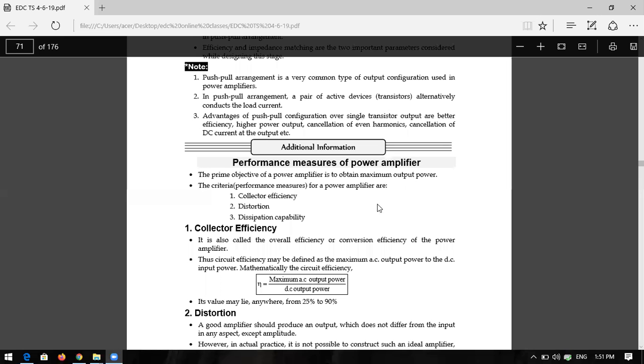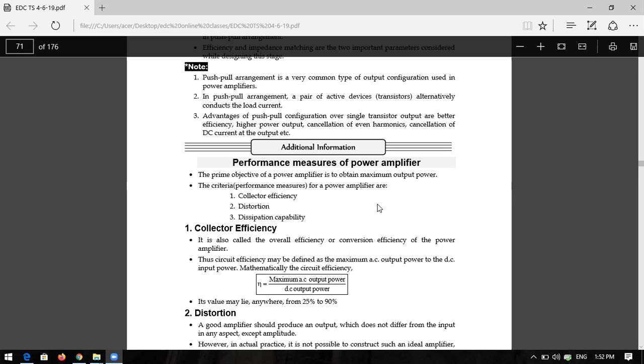What are the performance measures of the power amplifier? They will also ask this in a 3 marks question. There are three performance measures of power amplifiers: collector efficiency, distortion, and dissipation capability. So you can also call them efficiency, distortion, and dissipation. What is the collector efficiency, or simply efficiency? Efficiency means output by input.